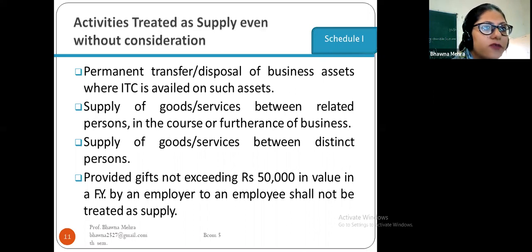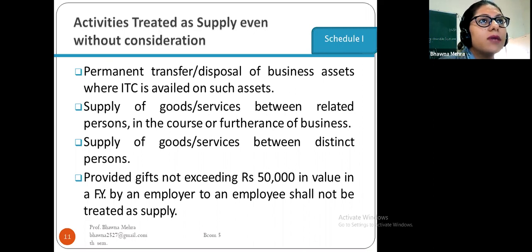Provided gifts not exceeding rupees 50,000 in value in a financial year by an employer to the employee shall not be treated as a supply. If an employer gives gifts to his employees that do not exceed rupees 50,000 in value in a financial year, it shall not be treated as a supply.